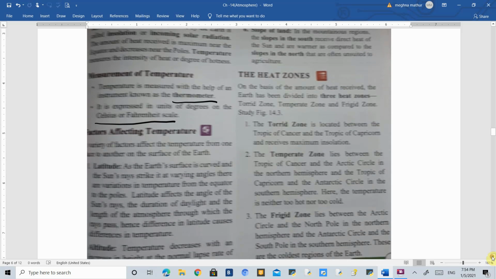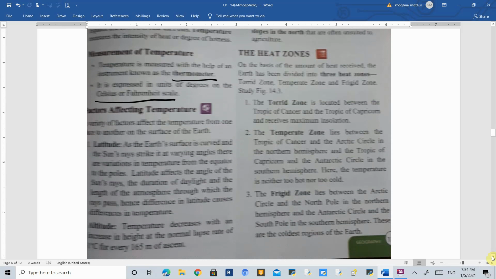Then we have factors affecting temperature. What are the factors which affect the temperature? Means, in a particular place, what will the temperature be? There are certain factors which help in ascertaining what the temperature should be.